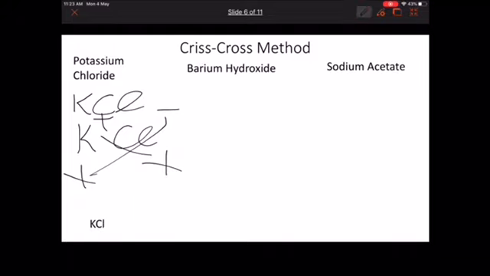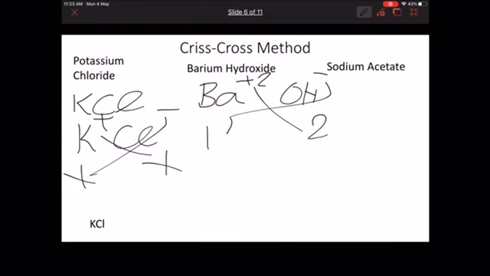Then barium hydroxide. Ba is plus 2, OH is minus 1. They come like this: 1 and 2. When it is like this, it forms barium hydroxide.